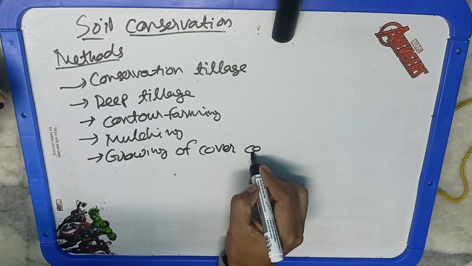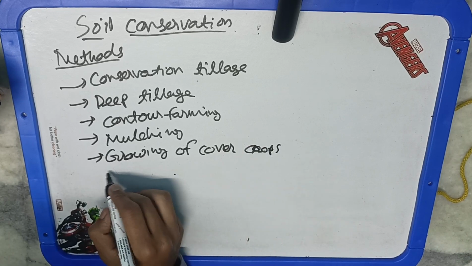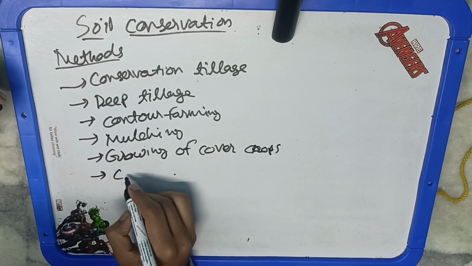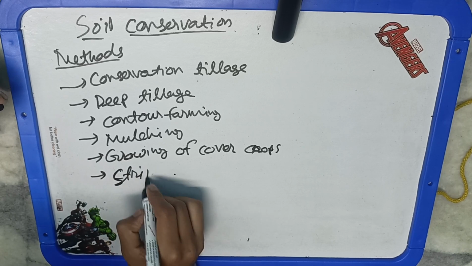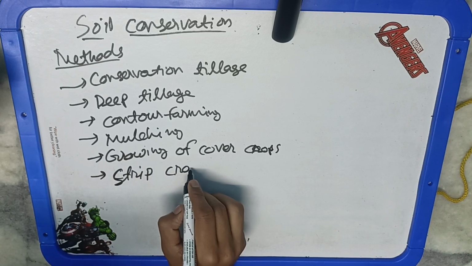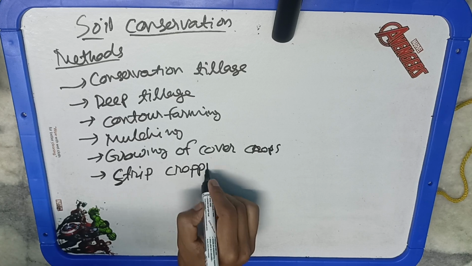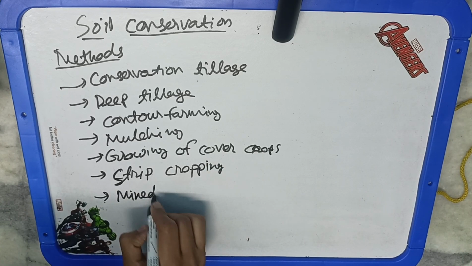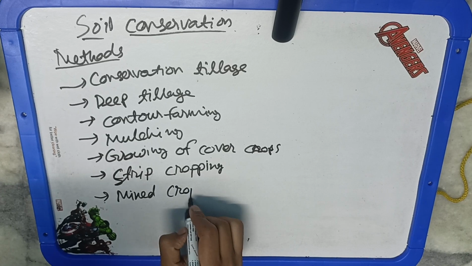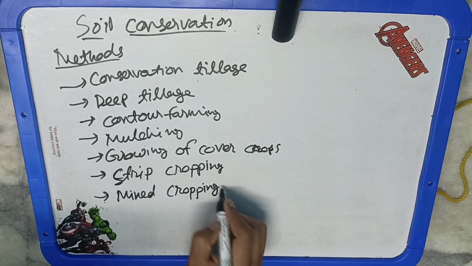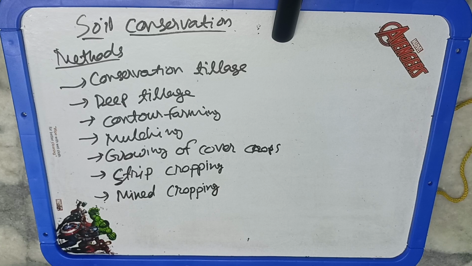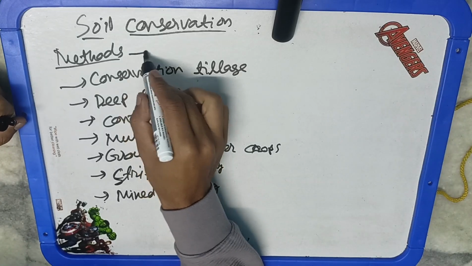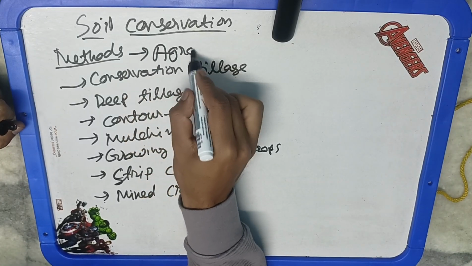Now next is your deep tillage. Okay, so deep tillage means the main aim is to break the hard pan. Okay, so that is done by the chisel plow. And what is the use of deep tillage? So it should be done after 3 years. It is suggested that particularly every 3 to 5 years we have to go for deep tillage so as to break the hard pan, and to permit the aeration and water infiltration. Okay, so that the fertility should be maintained. So in that case deep tillage should be done.